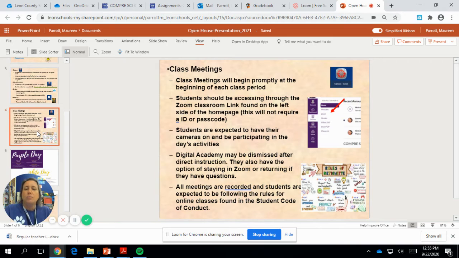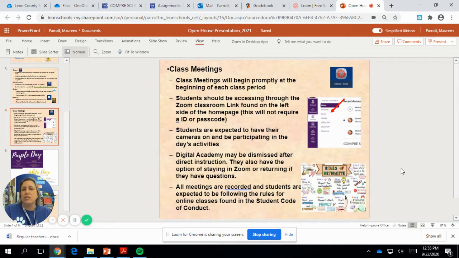Please make sure your students are accessing the Zoom through the classroom link that is inside Canvas, inside my class. If you look at this little picture over here, when you go to the home page where the announcements are, you'll see the red arrow pointing to where the Zoom link is.